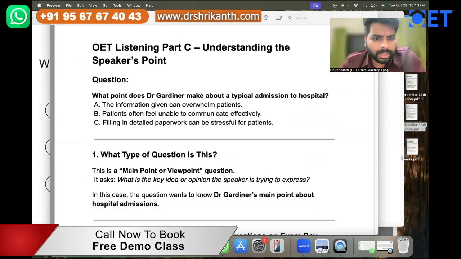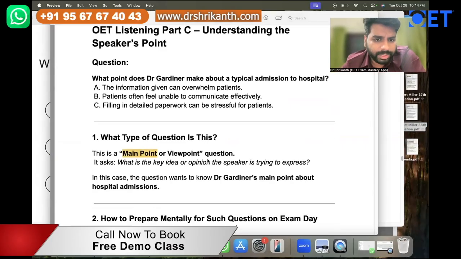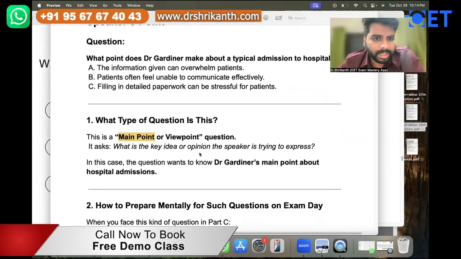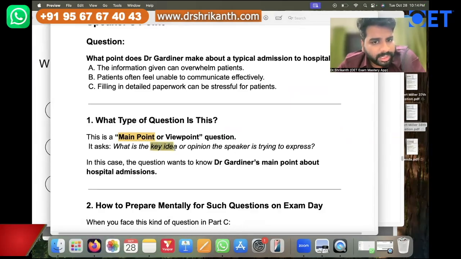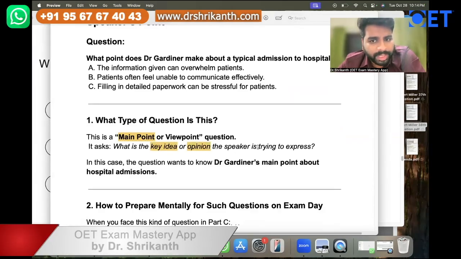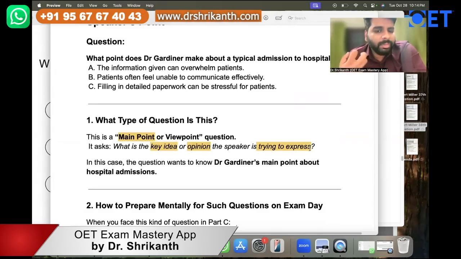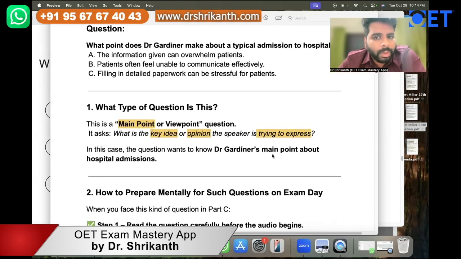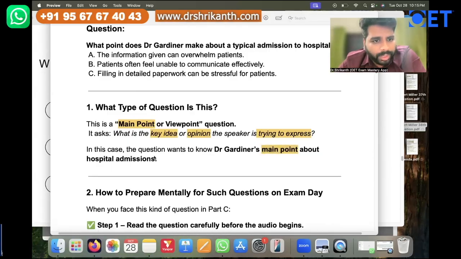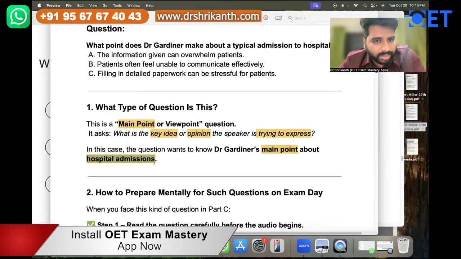So what type of question is this? It is a main point or viewpoint type question. It is asking what is the key idea or opinion the speaker is trying to express. So there will be emphasis, repetition and more stress. In this case, the question wants to know what Dr. Gardner's main point about hospital admissions is, that is, upon entry, what usually happens.